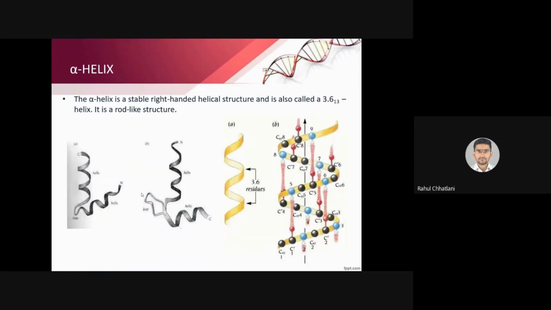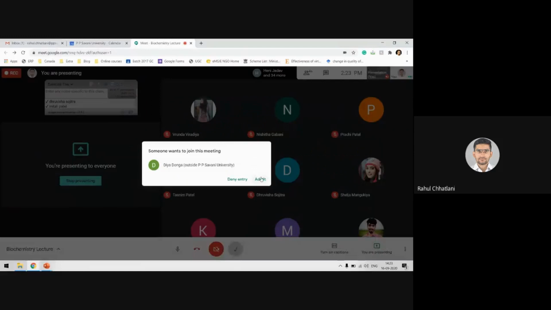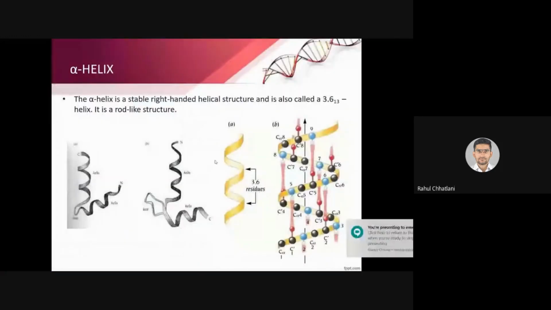Moving to two important structures that are utmost important to us. So first is alpha helix. Alpha helix is a stable right-handed helical structure, also called 3.6 helix. Yes, so you can see this is nothing else but the secondary structure that we discussed so far. This is a secondary structure itself.